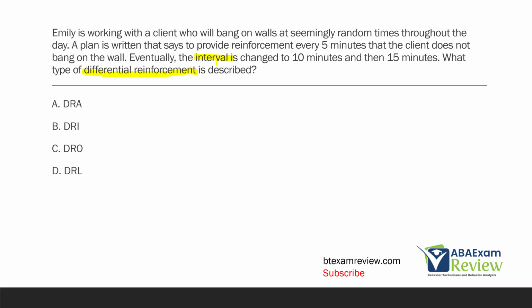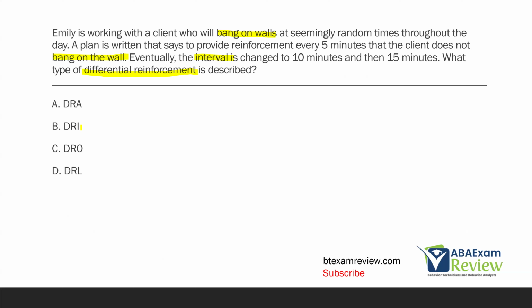Let's first ask ourselves, is Emily teaching a replacement behavior? We know she's working with the client who bangs on walls throughout the day. She's only reinforcing the client when they don't bang on the wall. So she's not teaching a new behavior. She's simply reinforcing when something doesn't happen. So when we reinforce in the absence of a behavior, what do we call that? A, differential reinforcement of alternative behaviors, or DRA. With the DRA, we're going to be teaching a replacement behavior. Emily is not, so it can't be a DRA.